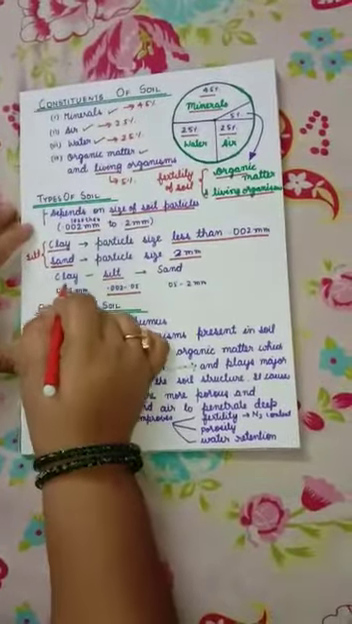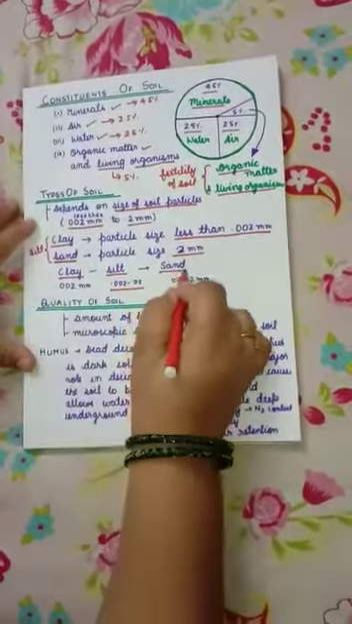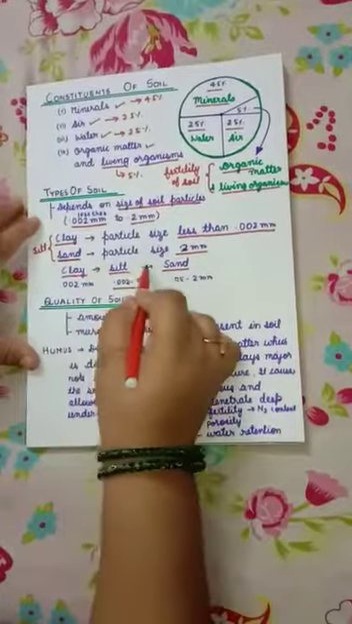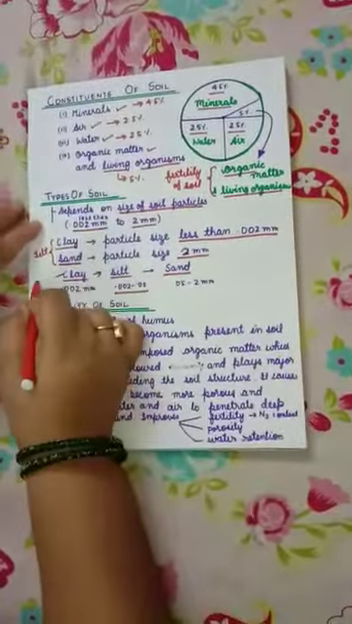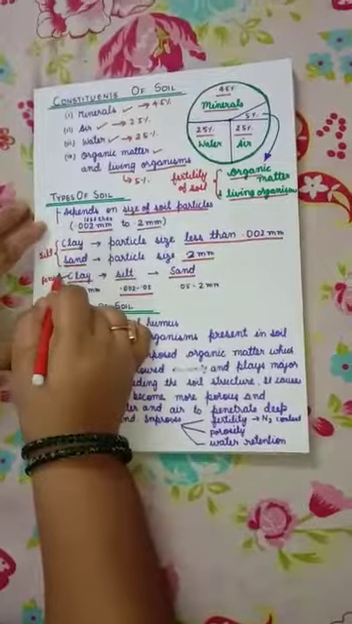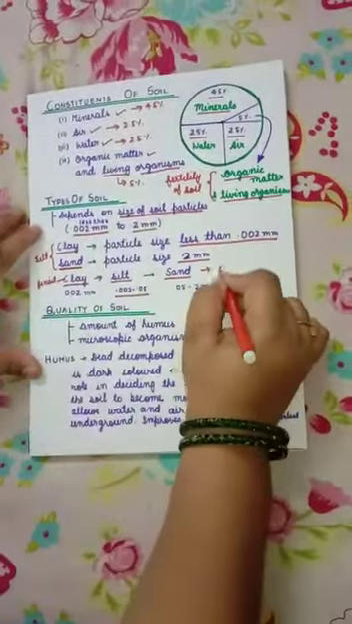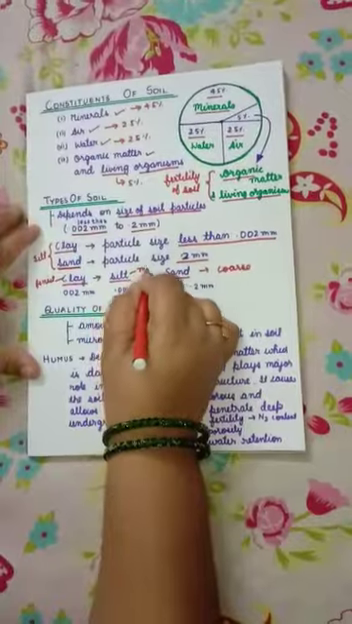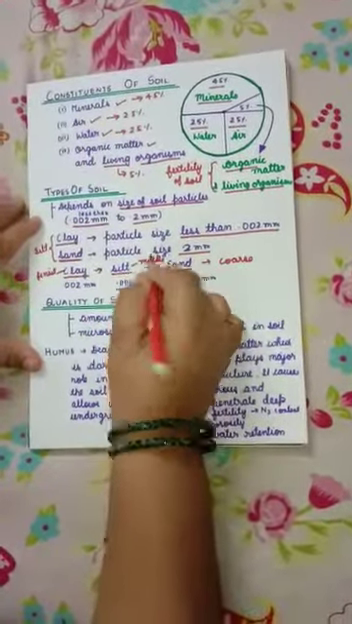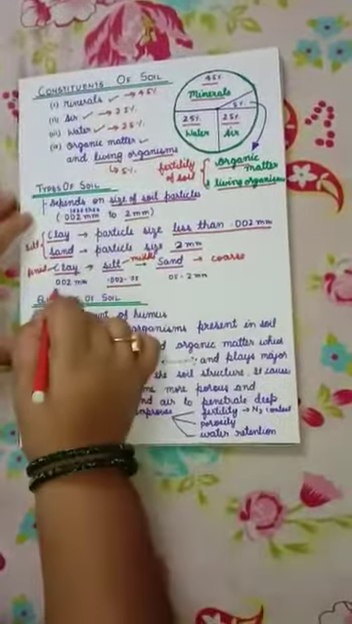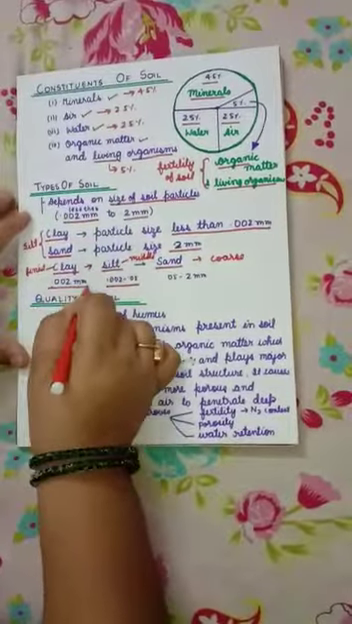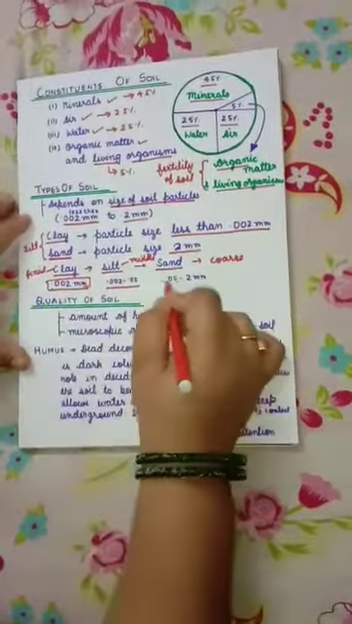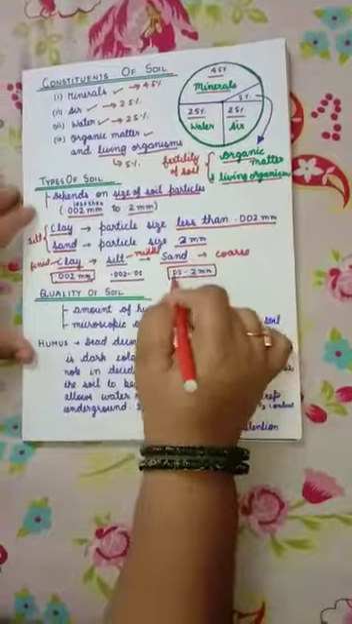So we can see here there are mainly three types of soil: clay, silt and sand. Clay is the finest and sand is the coarse one, and silt is the middle one. And the particle size ranges from less than 0.002 millimeter to 0.05 to 2 millimeter.